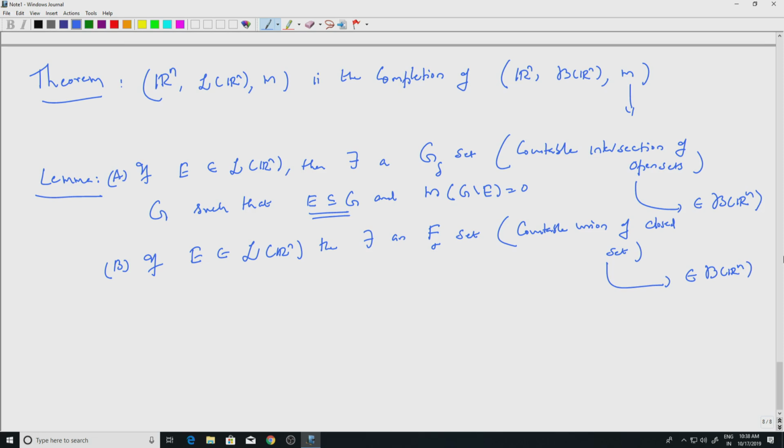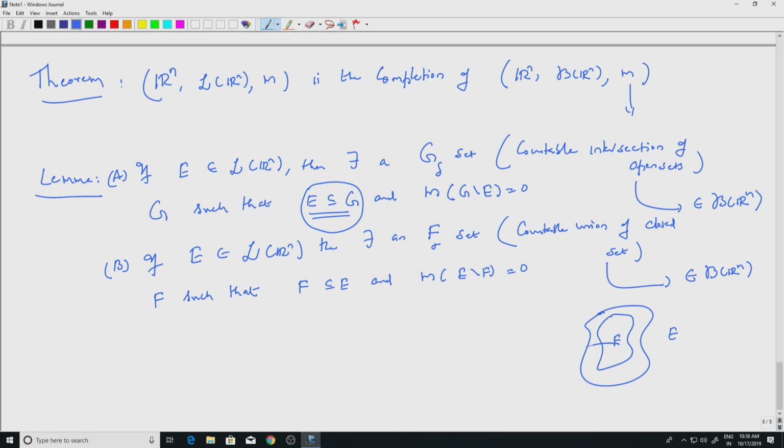Okay. Well, so an F sigma set F such that F is contained in E. So compare it with this one, F is smaller than E, and of course measure of E minus F is 0. Okay, so let's show some picture. If this is E and let us say this is F, F is a Borel set, and whatever is remaining, that remaining portion E minus F has measure 0.